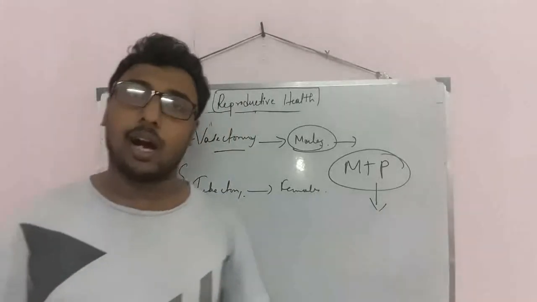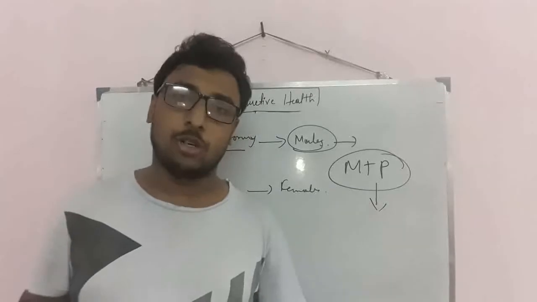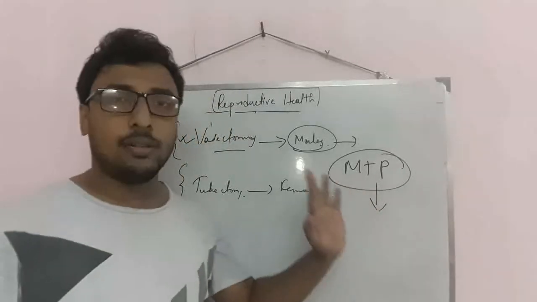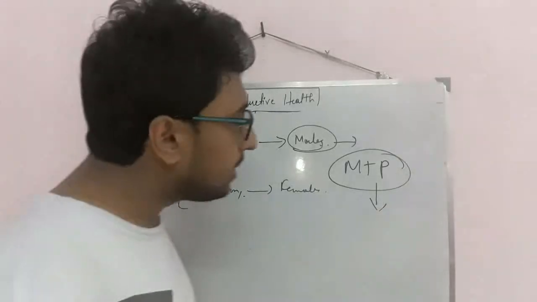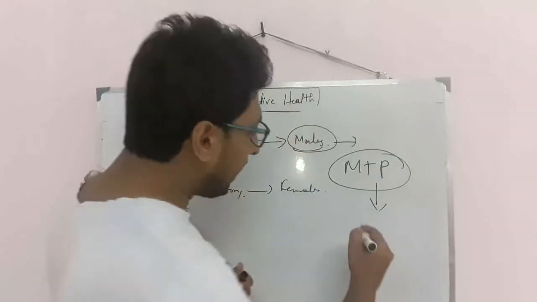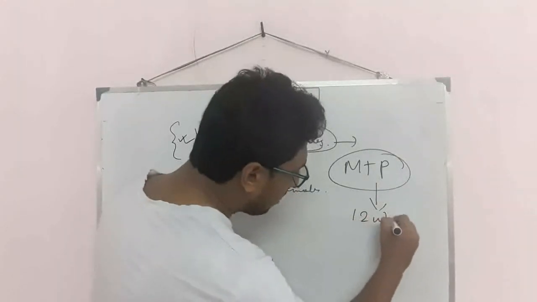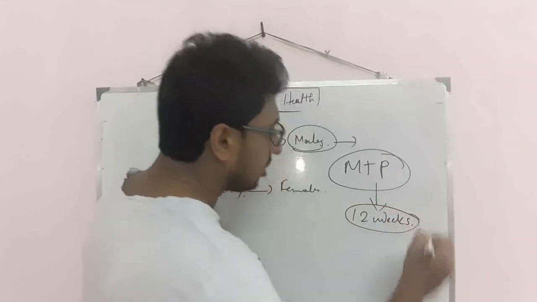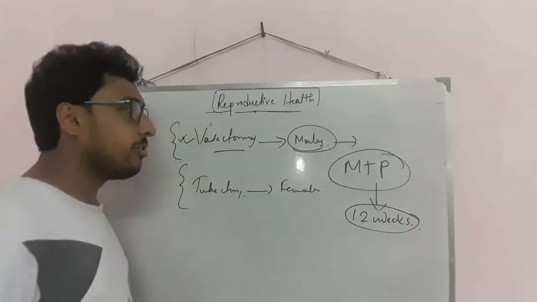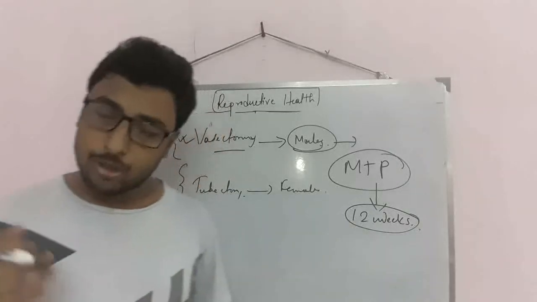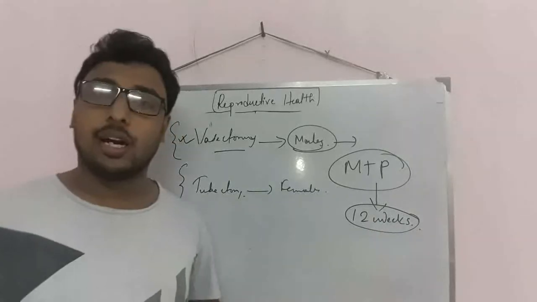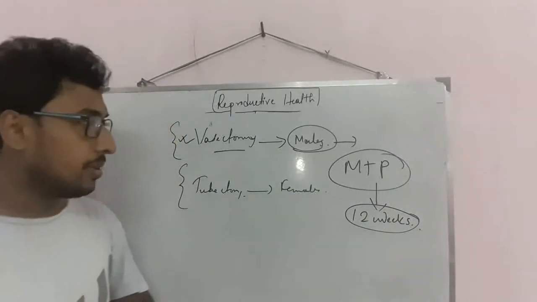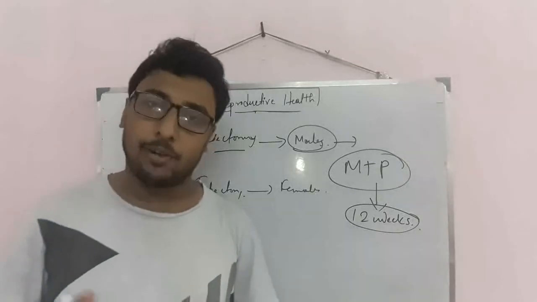So we go for abortion. That term is known as medical termination of pregnancy. With the help of MTP we can easily do it. The time limit is 12 weeks for abortion. After 12 weeks it is illegal; doctors will not do it. Abortion actually occurs within 12 weeks from the formation of the embryo.